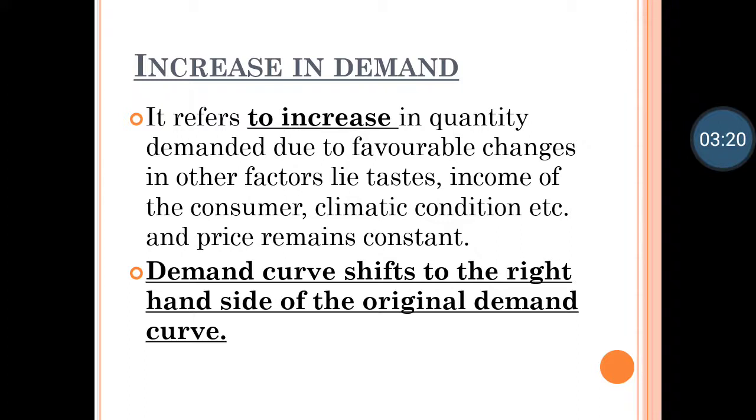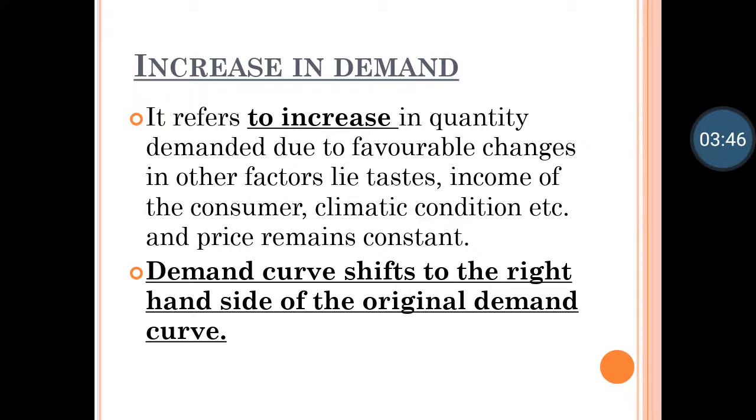But because of maybe population is high, maybe a person's taste is different, maybe climatic condition of that particular region is different, because of that demand for a commodity is increasing. Here price is not affecting the demand. So when we draw the diagram, price will remain constant.